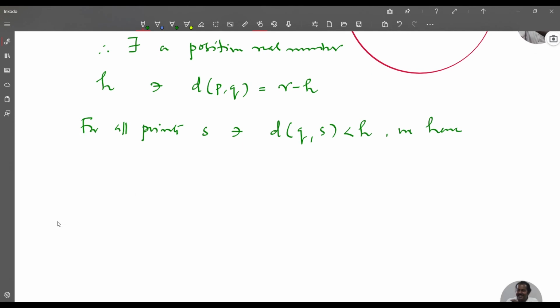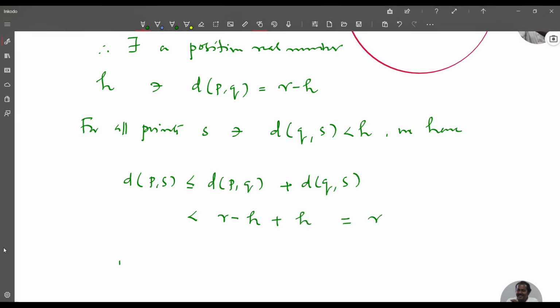We have the distance between P and S is less than or equal to the distance between P and Q plus the distance between Q and S. And you know that the distance between P and Q is R minus H and the distance between Q and S is less than H. So this is less than R minus H plus H, which is equal to R. That is, the distance between P and S is less than R. So this implies S belongs to E, which is actually N_R(P), the neighborhood of P.